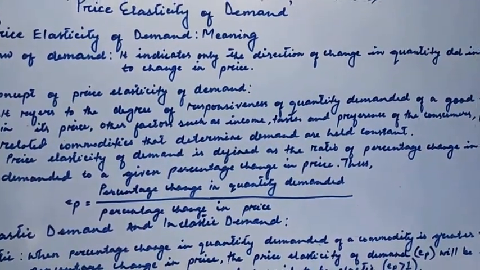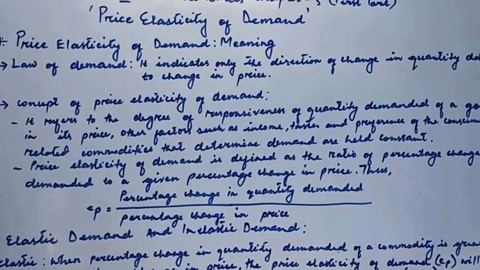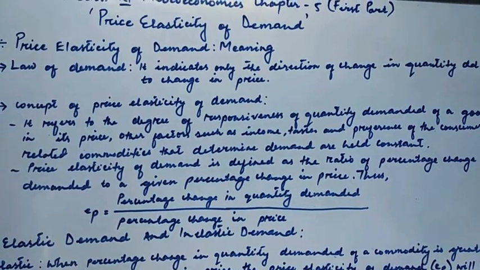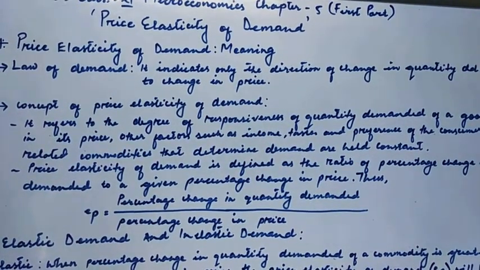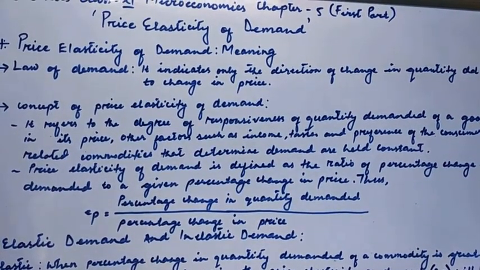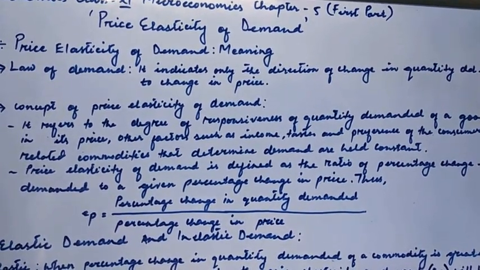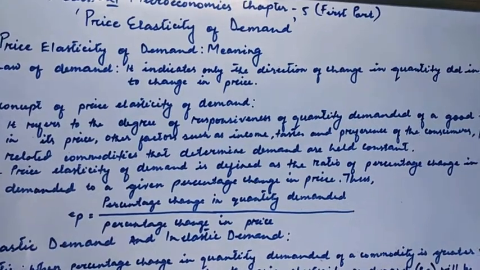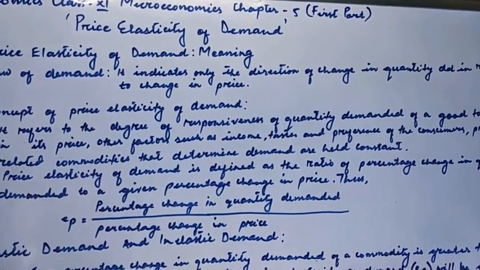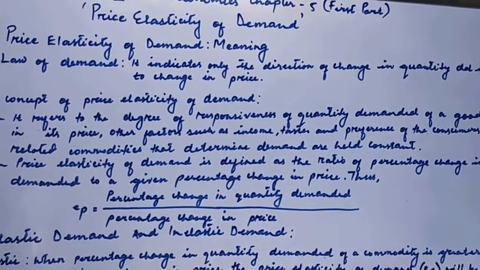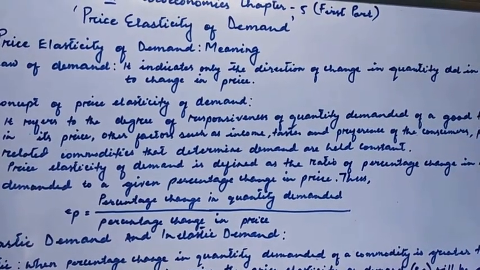It is just giving you the direction of change, but not the amount of change. So we will be discussing that factor in the concept of price elasticity of demand.